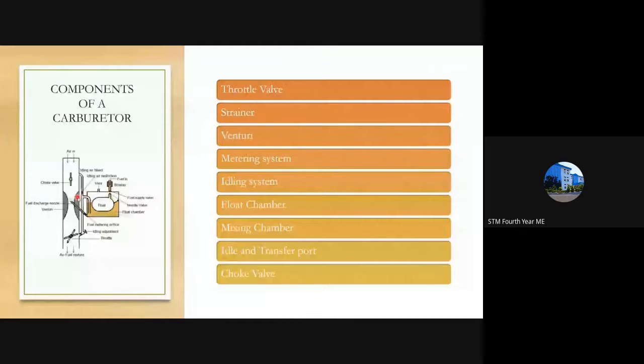To prevent that, we provide a strainer which filters these particles entering the float chamber. This is the float chamber where the float is present, and the fuel is poured into it. This incoming fuel has to be filtered, and that filtering is done by the strainer.